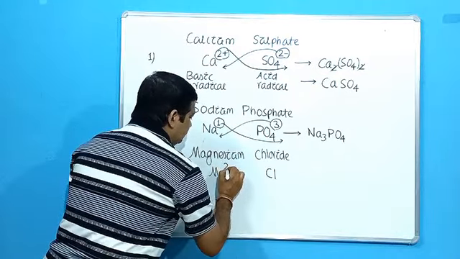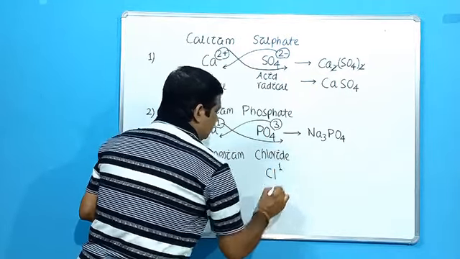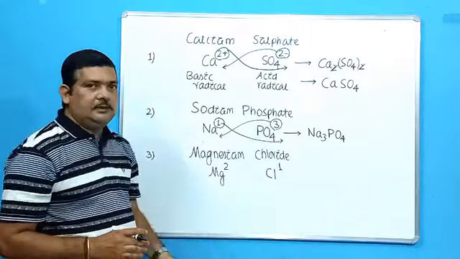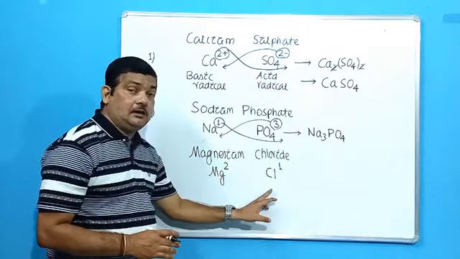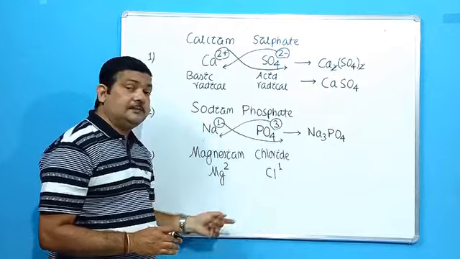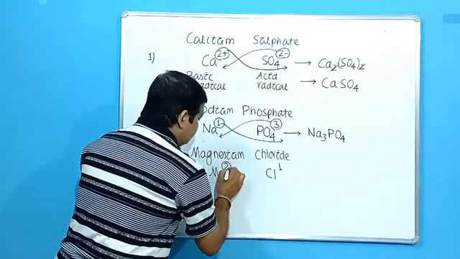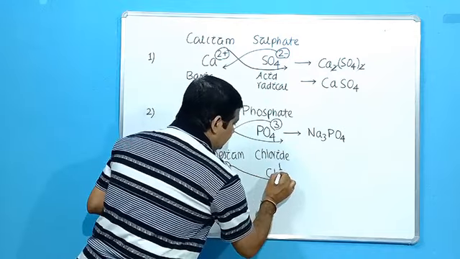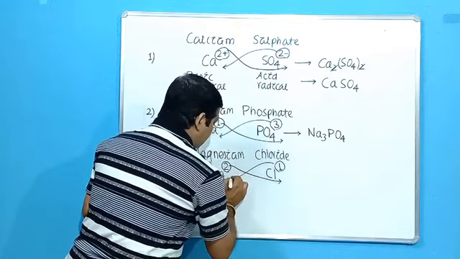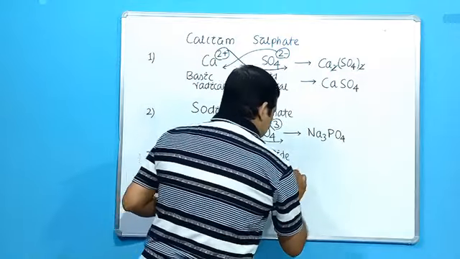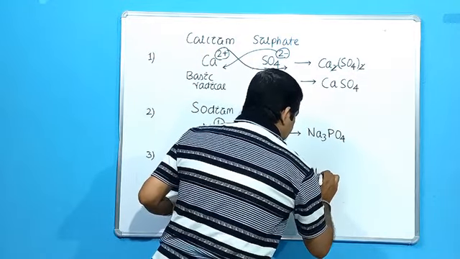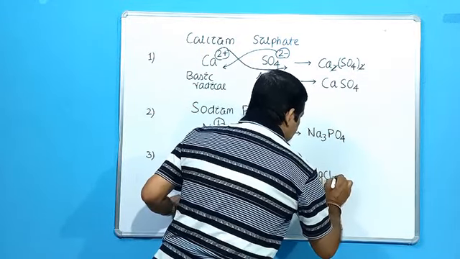Valency of Mg is 2, chloride is 1. So what you need to remember? The formula of the radicals, then their valency. You have to remember this. So next we will interchange their positions. 2 will come here, 1 will come here. So what will be the formula of magnesium chloride? Now MgCl2.